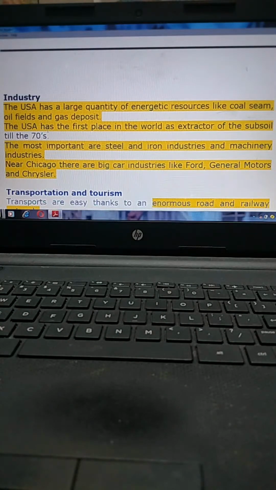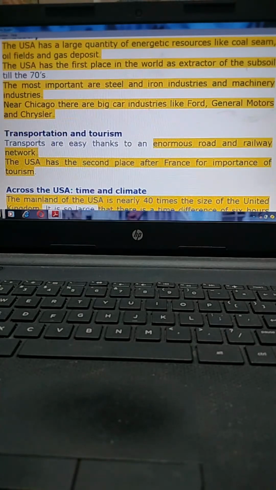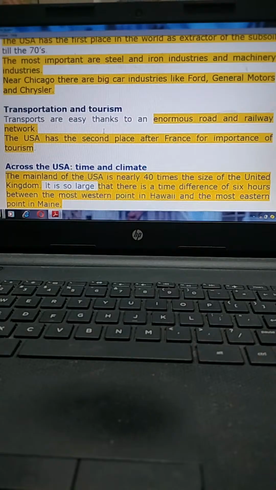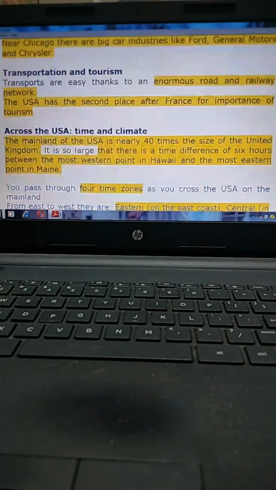The most important are the steel iron industry and machinery industry. Near Chicago, there are big car industries like Ford, General Motors, and Chrysler. Transportation and tourism. Transportation is easy thanks to an enormous road and railway network. The USA has the second place after finance for importance of tourism.